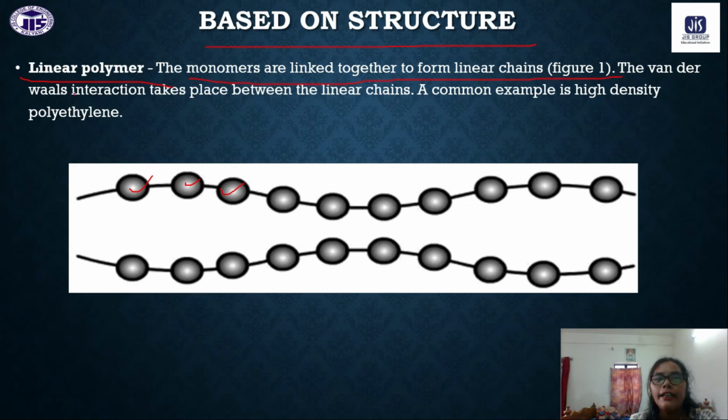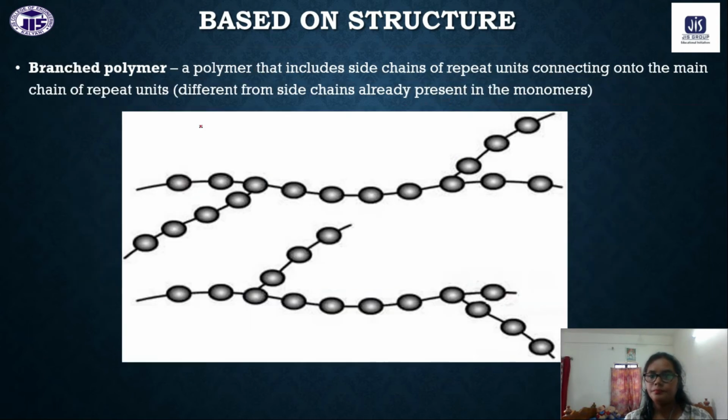Okay, the van der Waals interaction takes place between the linear chains. All the monomers are joined through the weak van der Waals interaction forces. A common example is high density polyethylene, HDPE. High density polyethylene is the example of linear polymer.